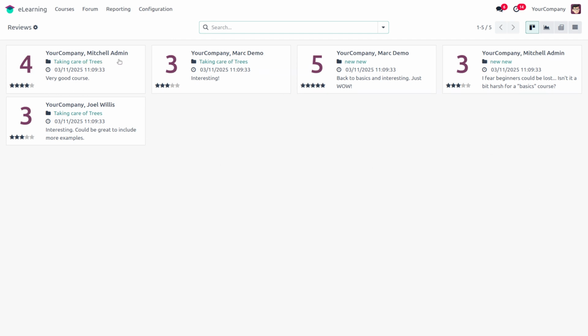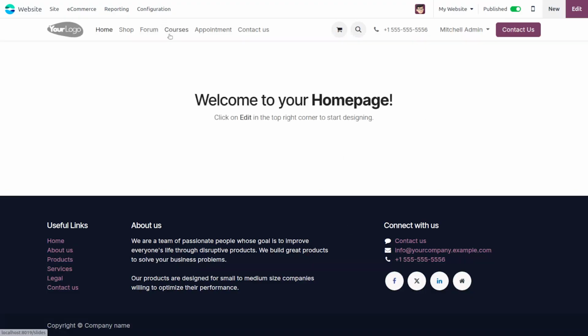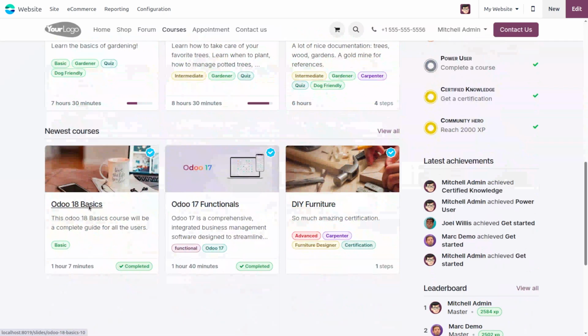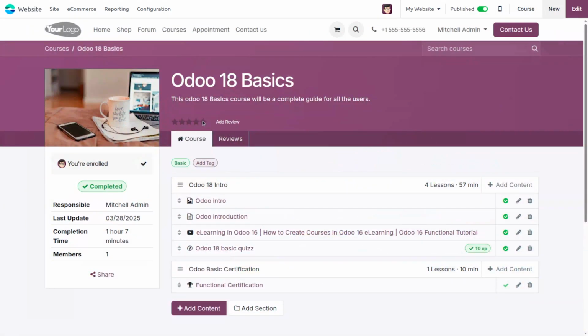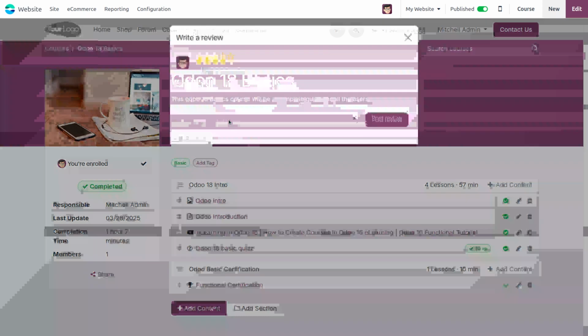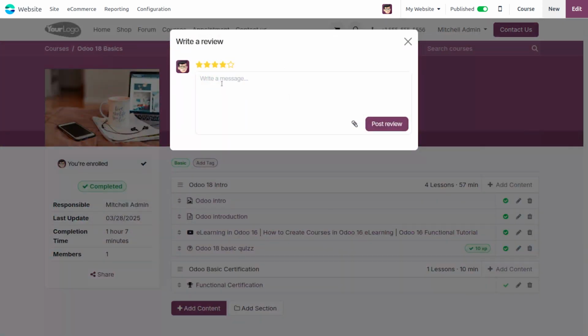Now we can see the review of a user for the course taking care of tree. We can add a review and see how it looks. Then we can open the course, select our Odoo 18 basic course, and add a review. On clicking the add review button, we can add a review.